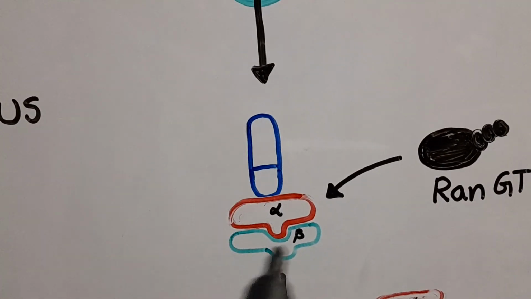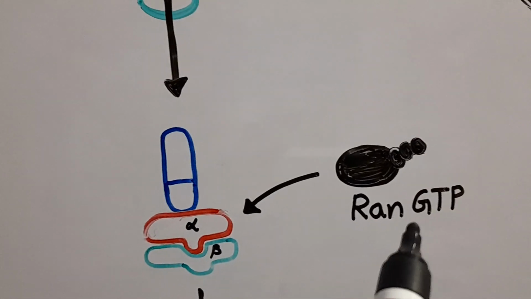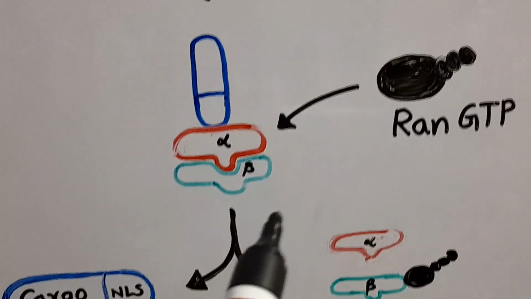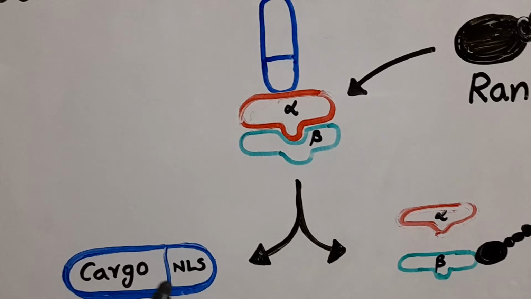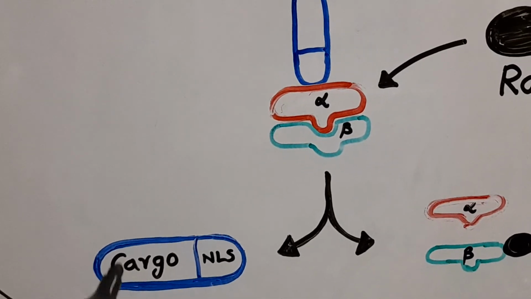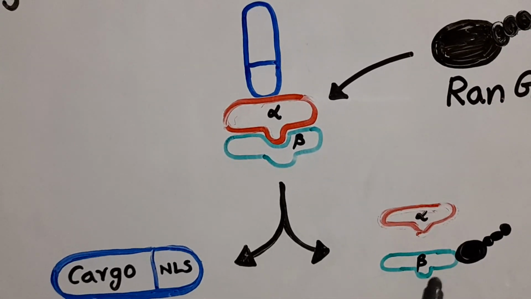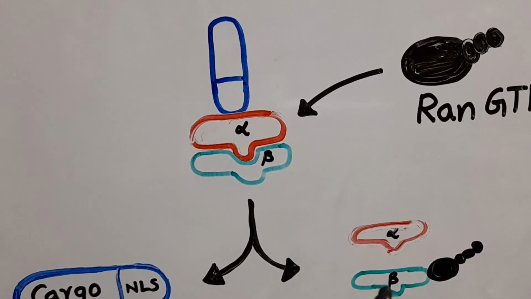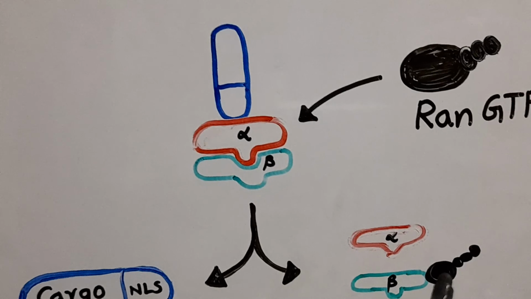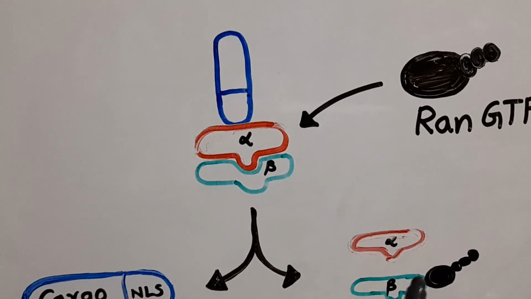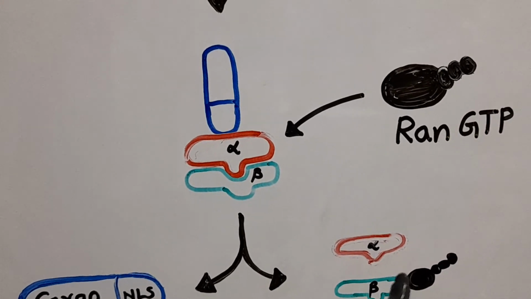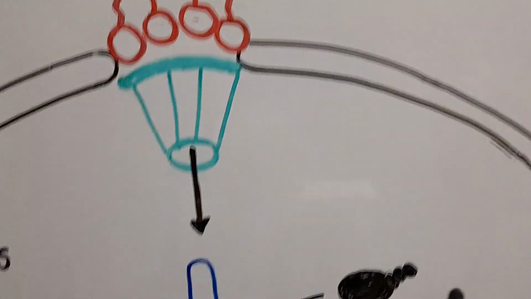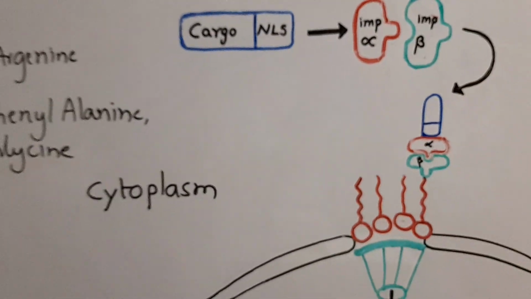Here this complex reacts with RAN GTP. Then the protein or cargo is completely separated, and alpha and beta importins are separated. RAN GTP is associated with beta importin. Again the alpha and beta importins are transported into the cytoplasm, again involved in the import of other proteins.